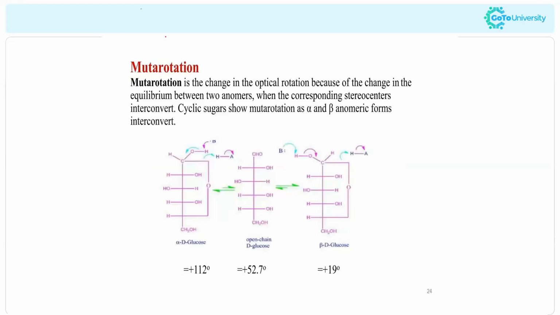Now let us consider the process of mutarotation. Mutarotation is the change in the optical rotation because of the change in the equilibrium between two anomers. When the corresponding stereo centers interconvert, cyclic sugars show mutarotation from alpha to beta. This is the process of mutarotation, that is, the change in optical rotation because of the change in the equilibrium between two anomers.